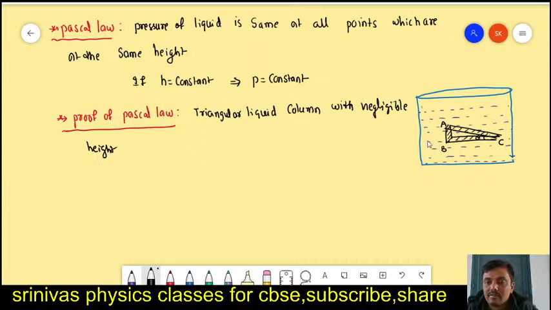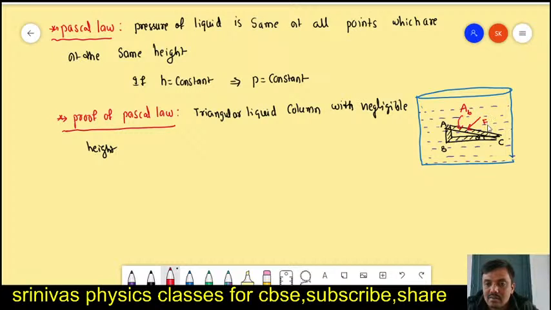And here we have some areas. The area of this one I will take as capital A, small b. This is opposite to B point, B corner. Liquid exerts force in all directions.